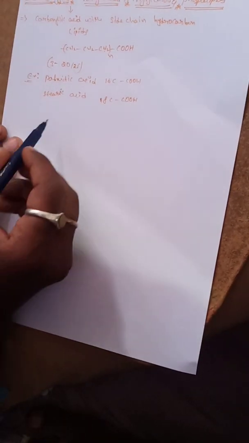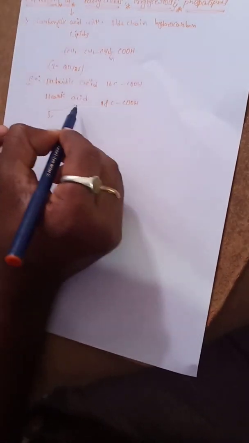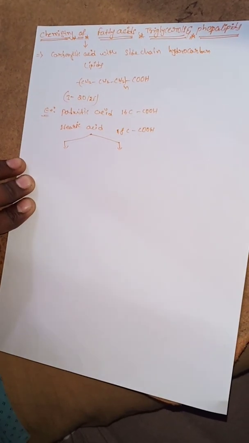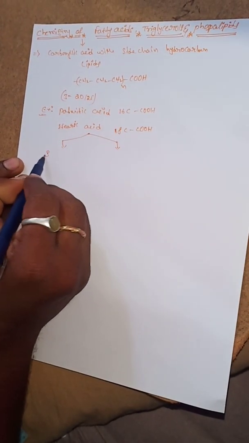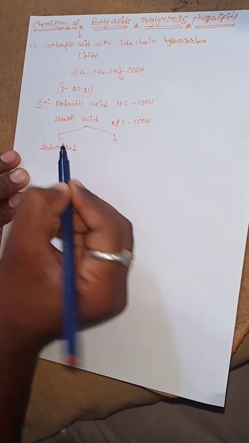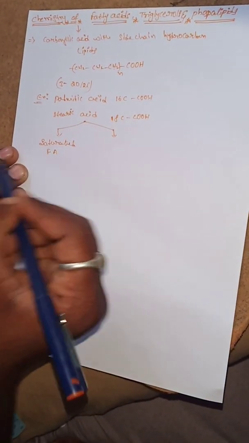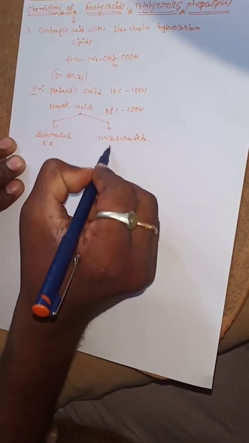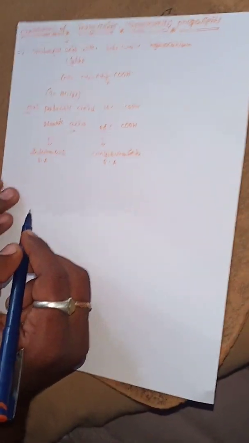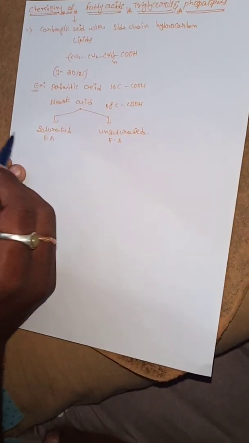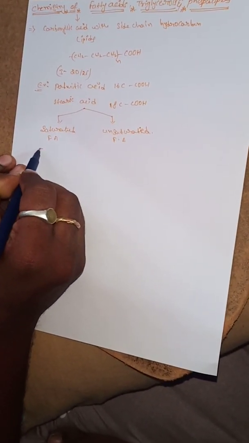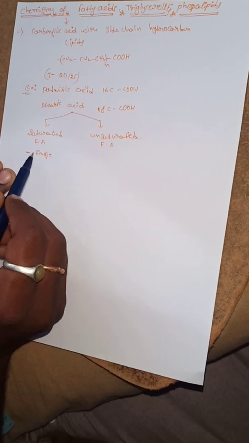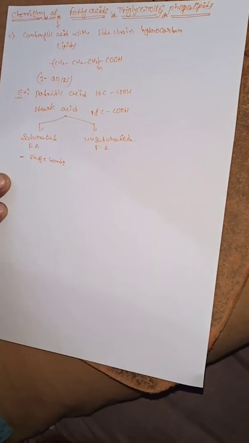Fatty acids are divided into two types, depending upon double bonds and single bonds. One is saturated fatty acids, and the second is unsaturated fatty acids. What is a saturated fatty acid? It contains only single bonds. Structurally, a fatty acid containing only single bonds is known as a saturated fatty acid.